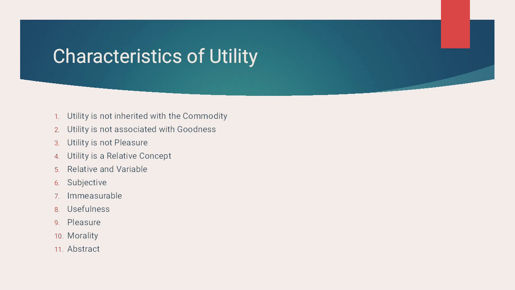abstract. Utility cannot be seen, touched, or felt. It is a psychological factor. It's all in our brain. It is the satisfaction level of a person. For example, judgment of the judge or the intelligence of the doctor can neither be seen nor touched, but it has utility.